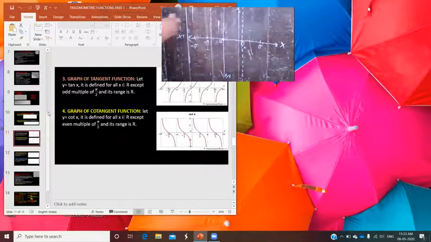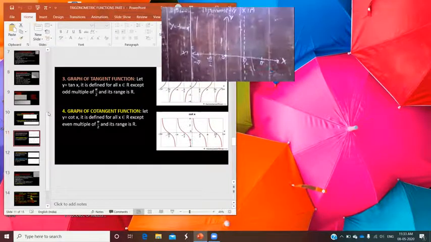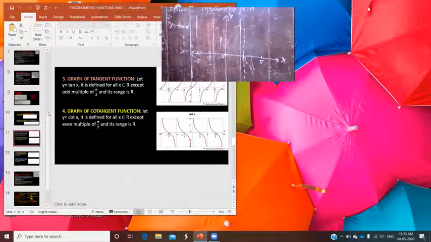At pi, if you write here y is equal to tan x, so what is the value of tan pi? Actually, tan pi can be written as sin pi upon cos pi. Okay, sin pi is 0, cos pi is minus 1. So 0 upon any number is 0. So the value of tan pi is equal to 0.